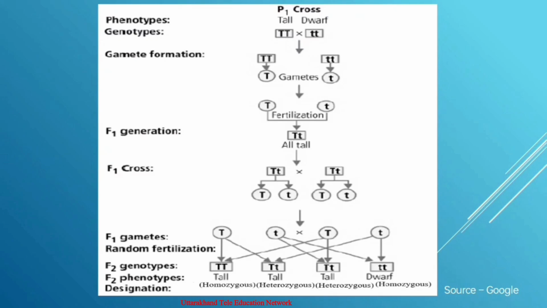The second law is called the law of segregation, and this law has been called Mendel's first law by Correns, but it is the second law given by Mendel.